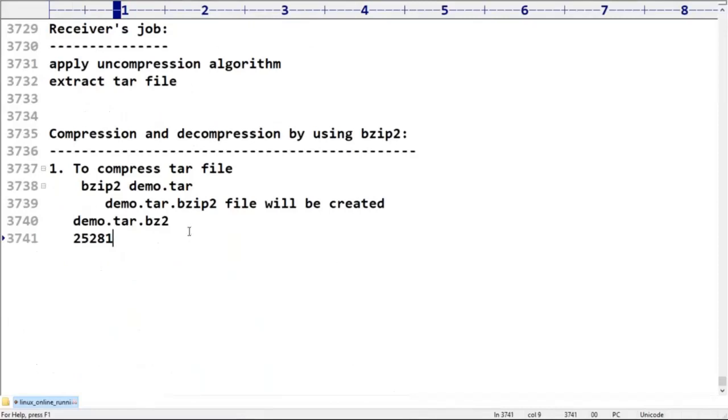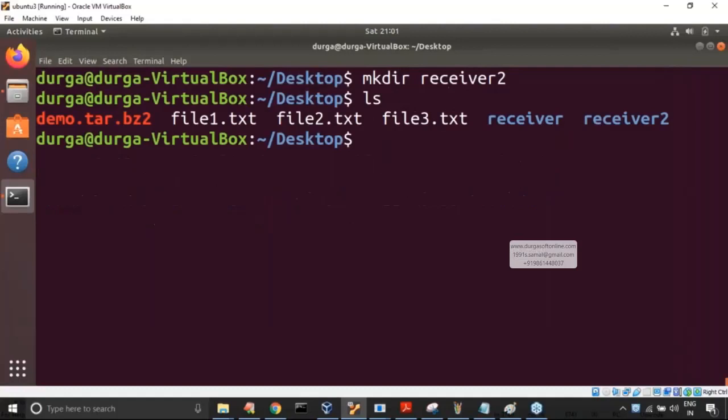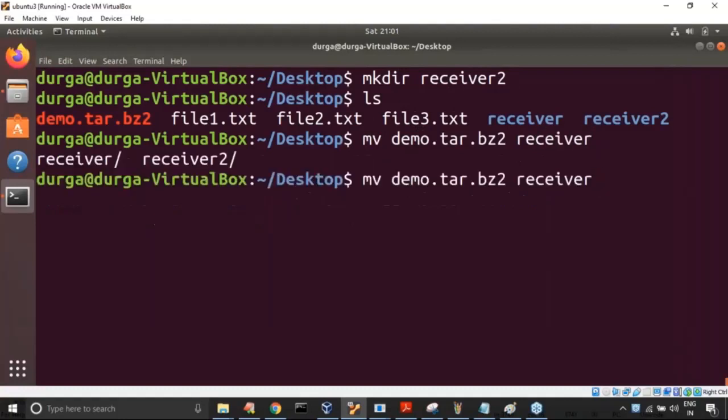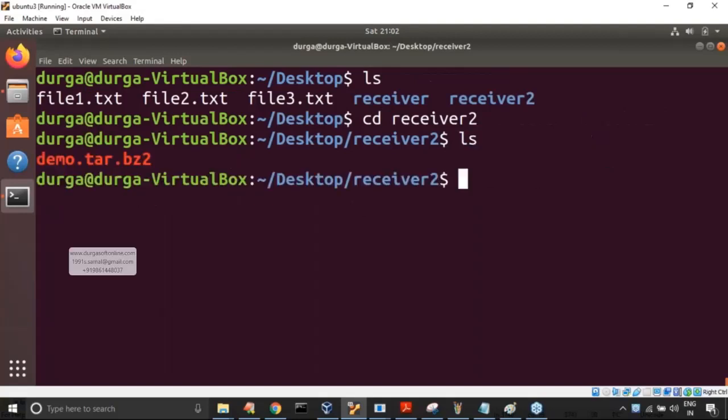Now this zip file you can send to the receiver. I'm creating receiver2 with mkdir receiver2. Now here observe, mv demo.tar.bz2 receiver2. Yes, moved this one. Let me go to receiver2. Here just have a look once, sir. ls. Okay, now this one is there.